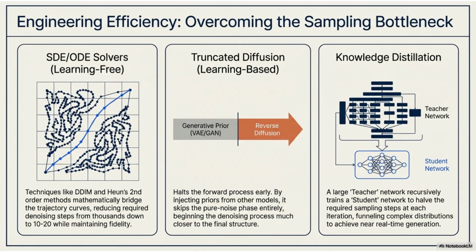To overcome the slow sampling bottleneck, engineering solutions were developed. SDE-ODE solvers mathematically bridge trajectories, reducing denoising steps. Truncated diffusion injects priors to skip the pure noise phase. Knowledge distillation trains a student network for near real-time generation.